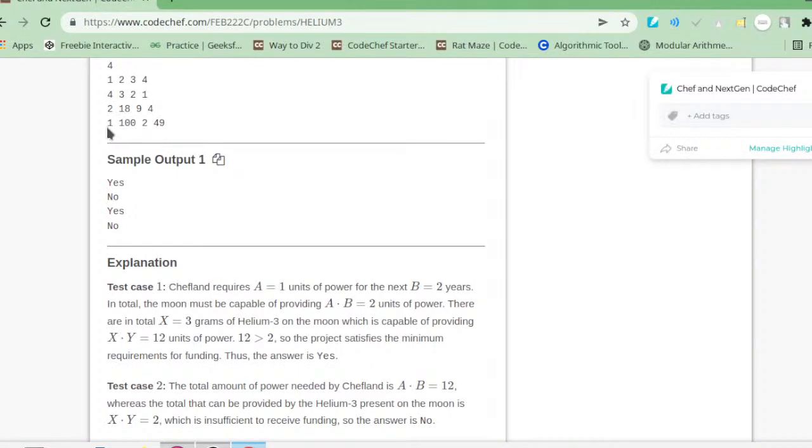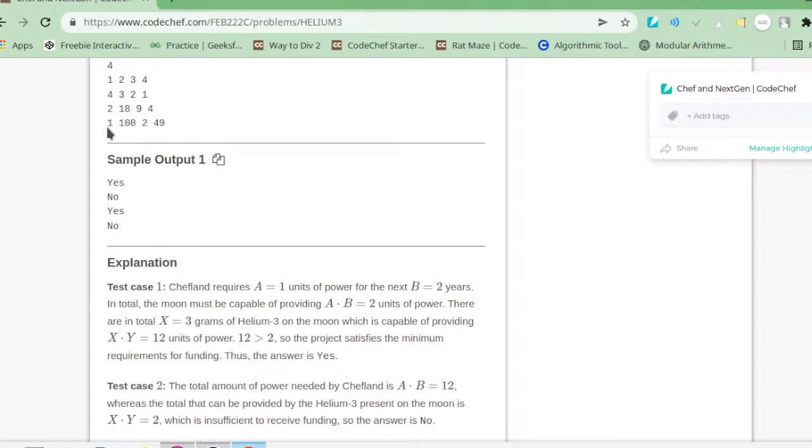Now guys, try on your own to think about this approach. In sample case 4, A, B, X, Y are 1, 100, 2 and 49.